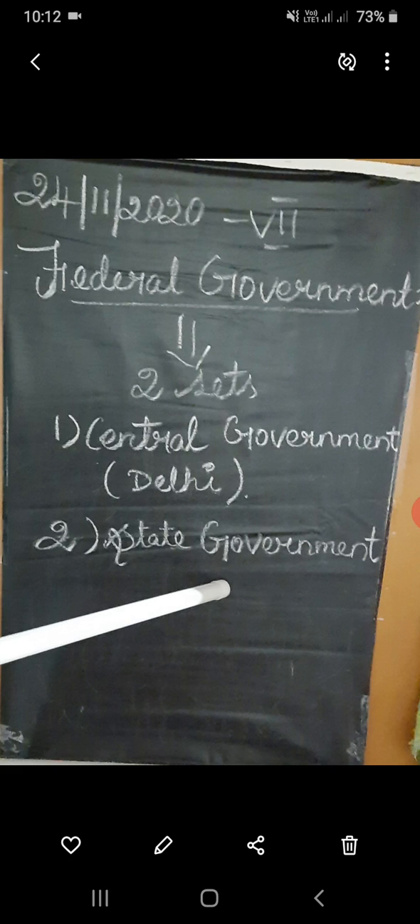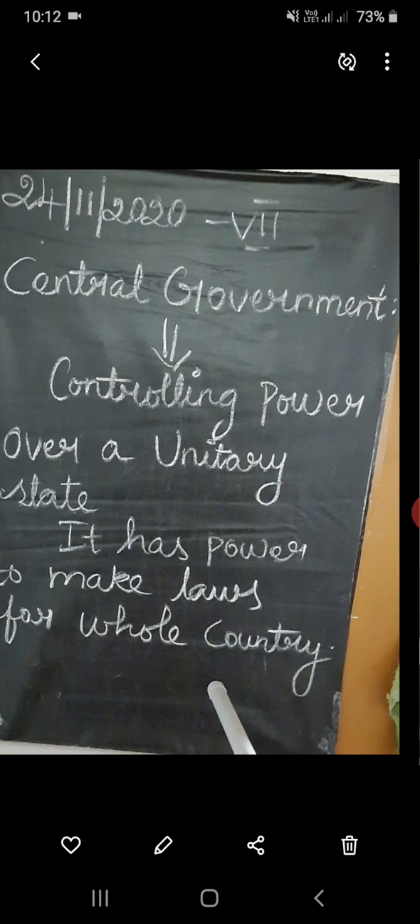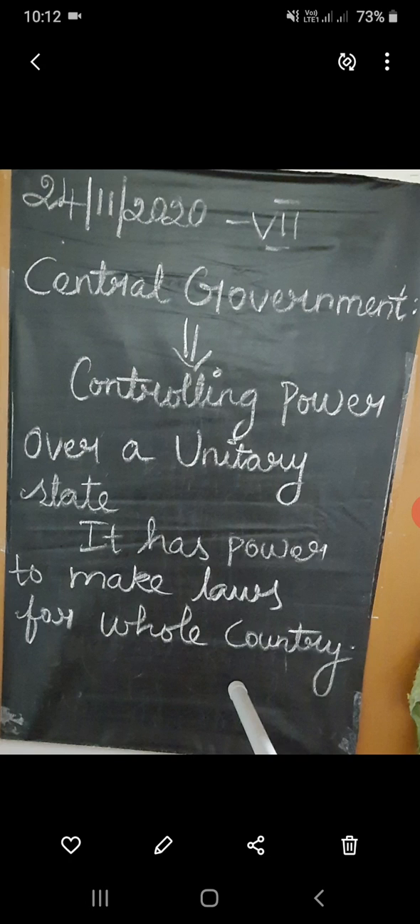He started to explain what is meant by central government. A central government is the government that controls power over a unitary state, which means all over the country. It has the power to make laws for the whole country, in contrast with local government.